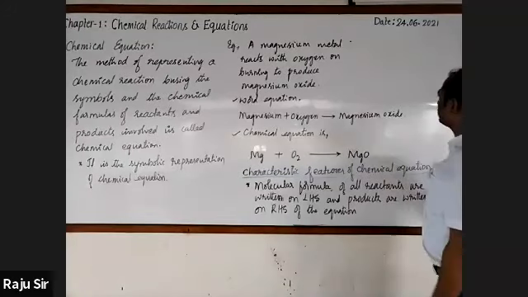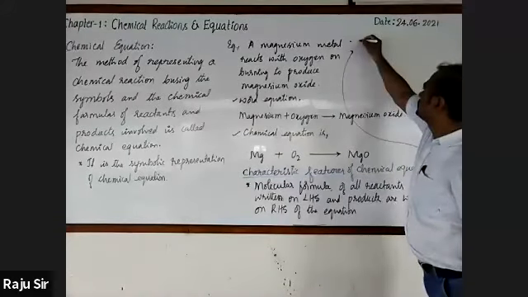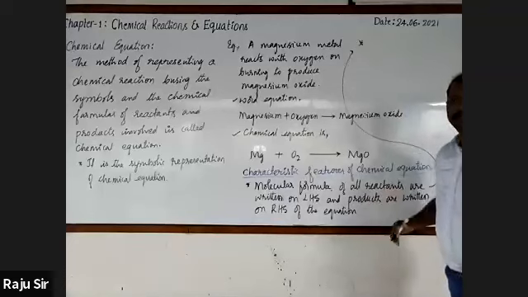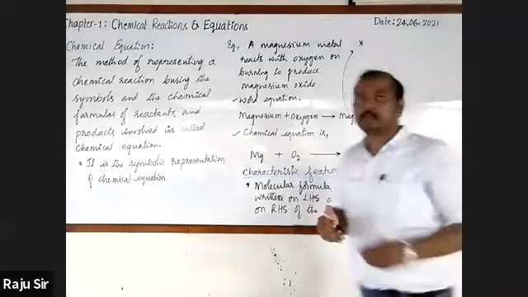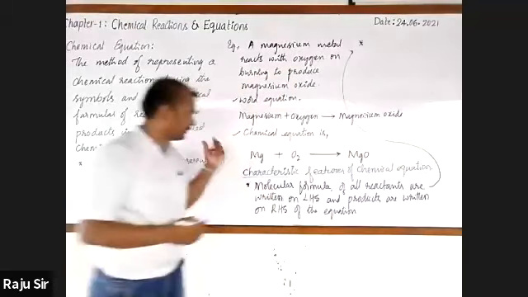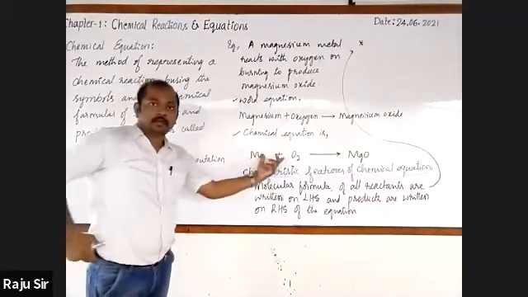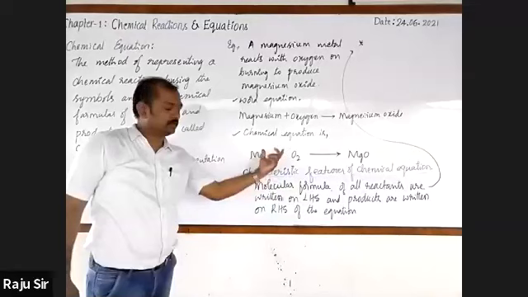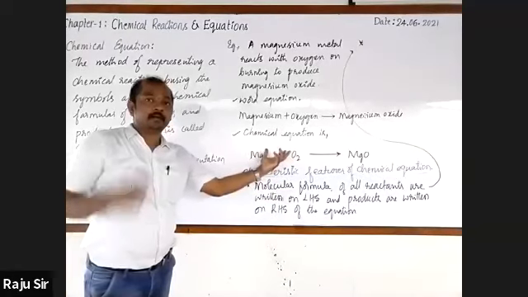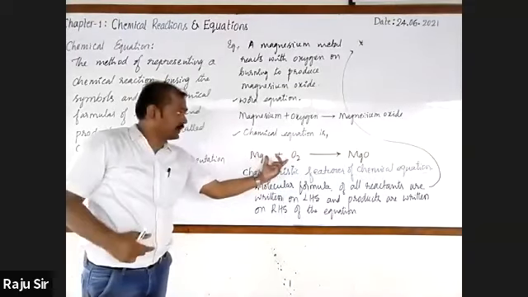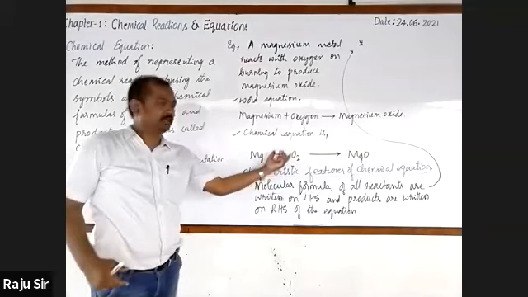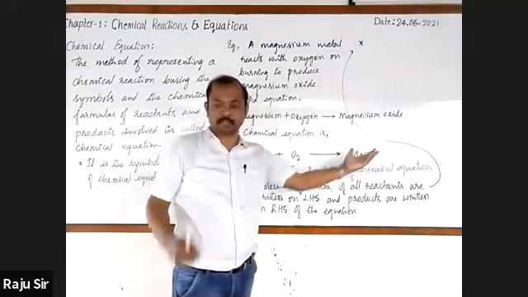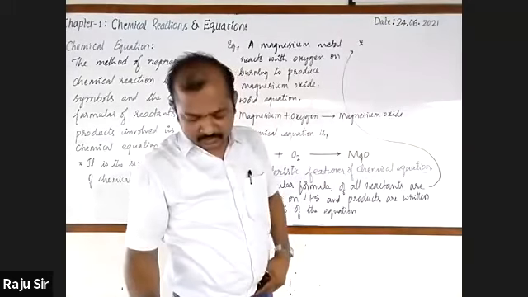Next, the second point. Reactants are separated by plus sign, and even the products are separated by plus sign. Copy this.